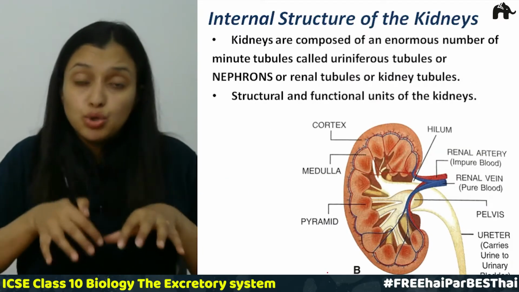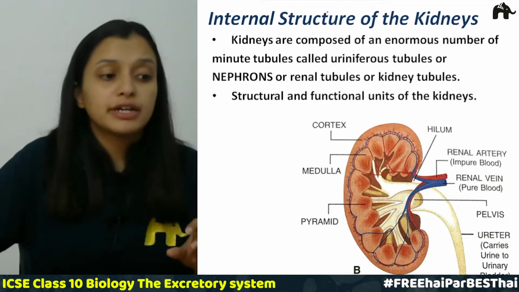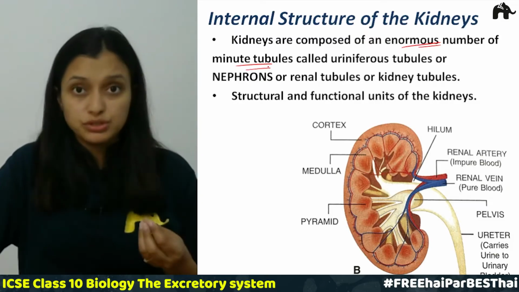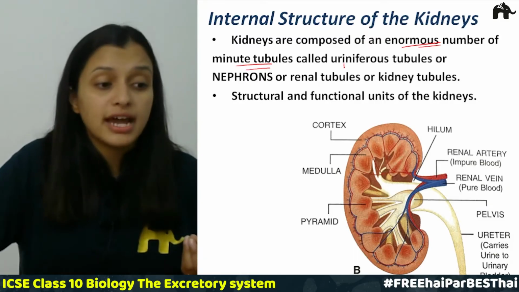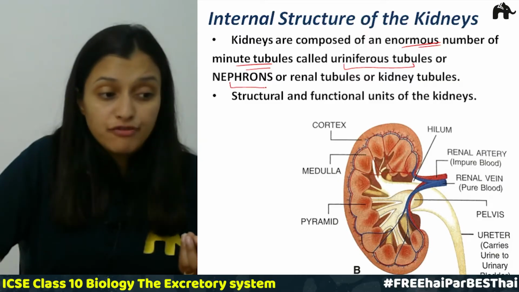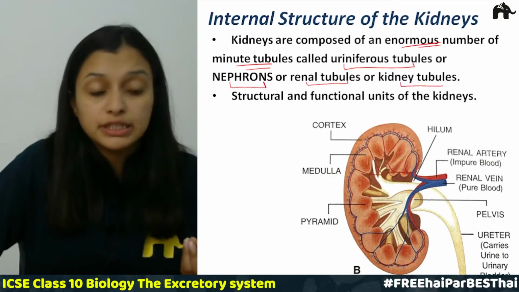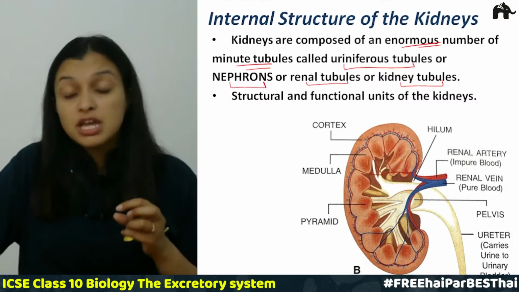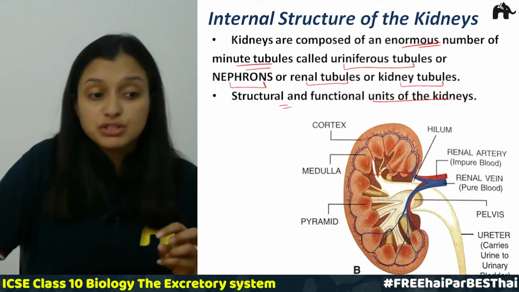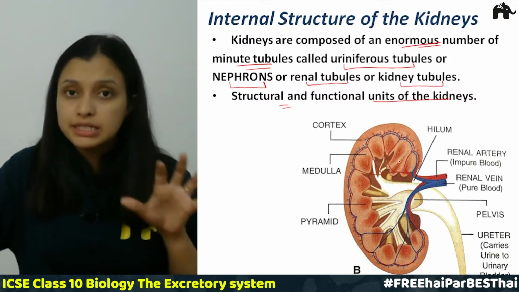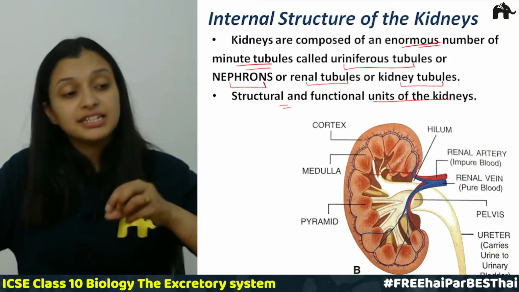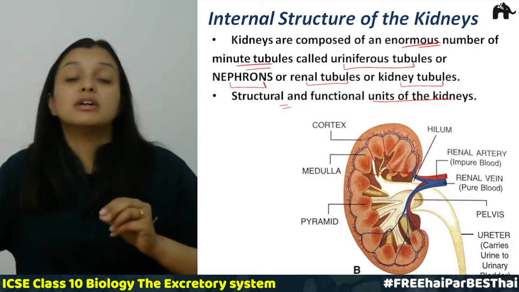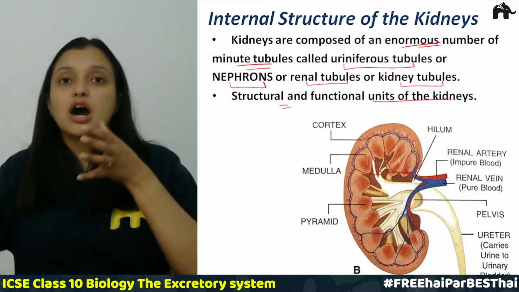If we look deeply into the internal structure of a kidney, we will find that kidneys have an enormous number of minute tubules, and these are called uriniferous tubules, nephrons, renal tubules or kidney tubules, right? These are the different names, and most commonly we call them nephrons. Nephrons are the structural and functional units of the kidney. There are millions of nephrons inside the kidney, and these are the units which actually perform the function of filtering the waste out of the blood.